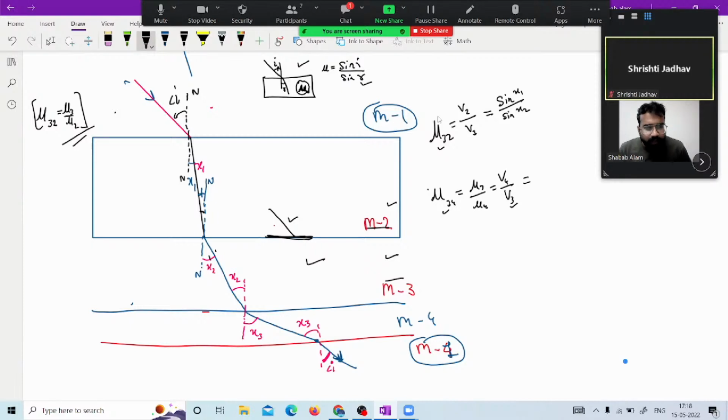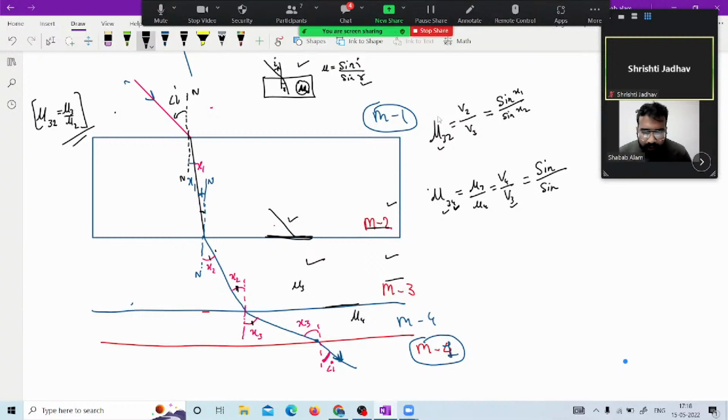One statement. Now the other, sine of angle, we are talking about sine I upon sine R we have to write. So angle of incident will be in the medium 4. Angle of refraction is always in that particular refractive index to which we are talking about. So we are talking about mu 3, it means refracted angle will be in medium 3. This is mu 3 4 interface. So this angle is the angle of refraction, because we are talking about mu 3 with respect to mu 4. This will be the refracted and this will be the incident for that particular case of mu 3 4.